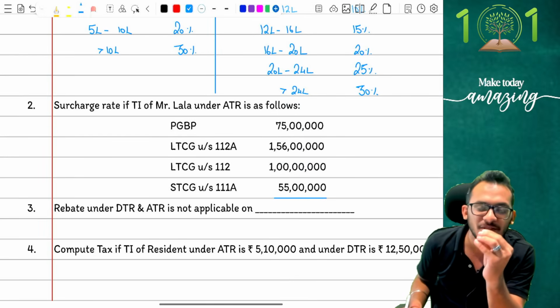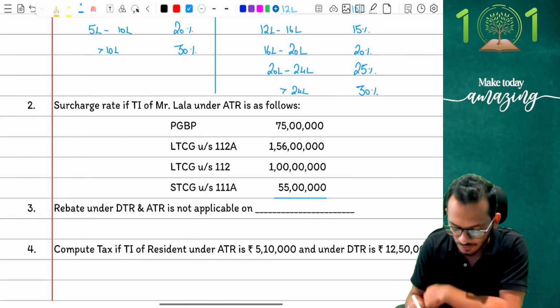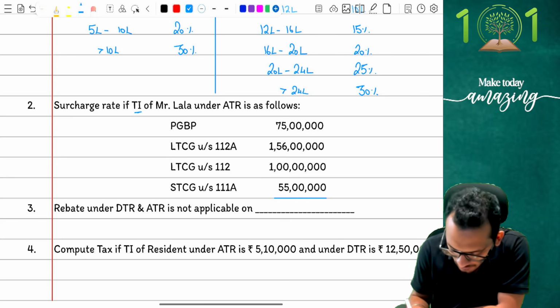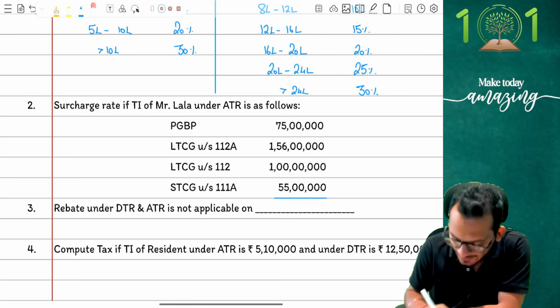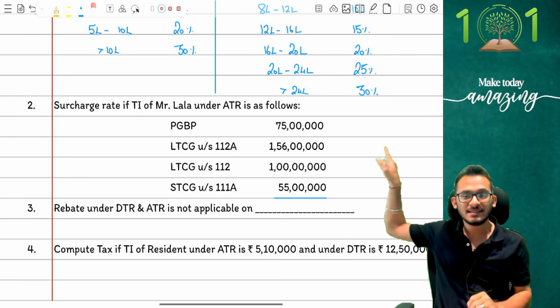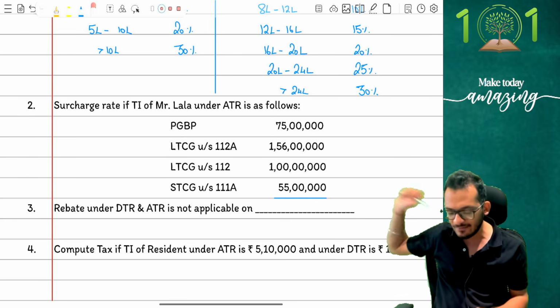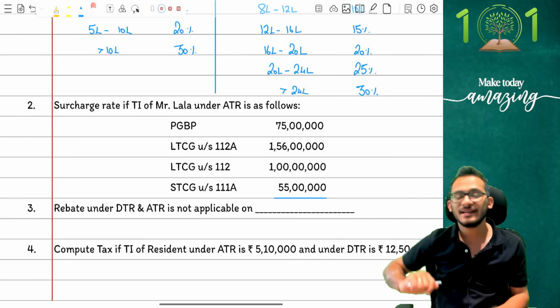A fun question, people. You should get this right answer. So look at this very carefully. The question says they want you to know the surcharge rate if the total income of Lala under ATR scheme is as follows. They have given you the income statement. My PGBP income is 75 lakhs. My 112A is 1 crore 56 lakh. My 112 is 1 crore. And my 111A is 55 lakhs.